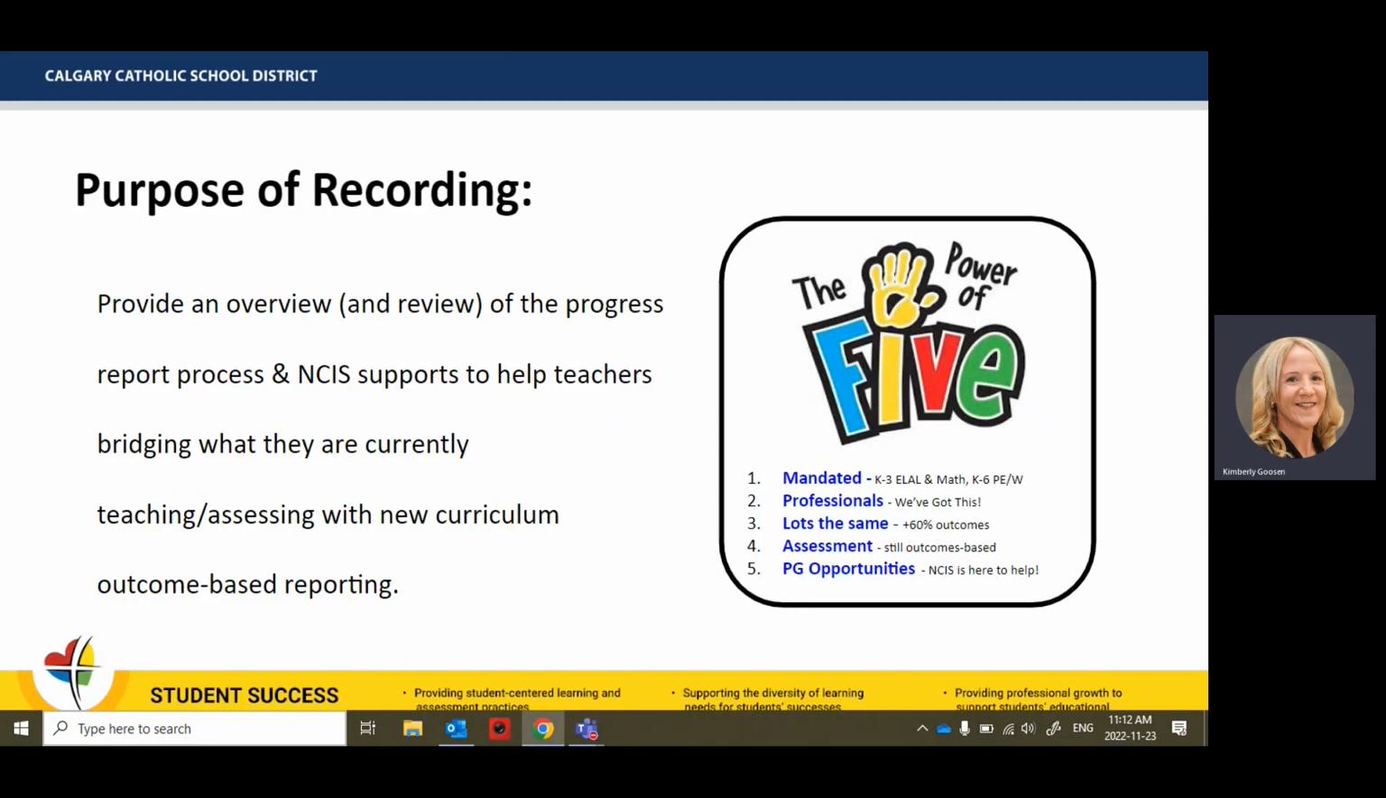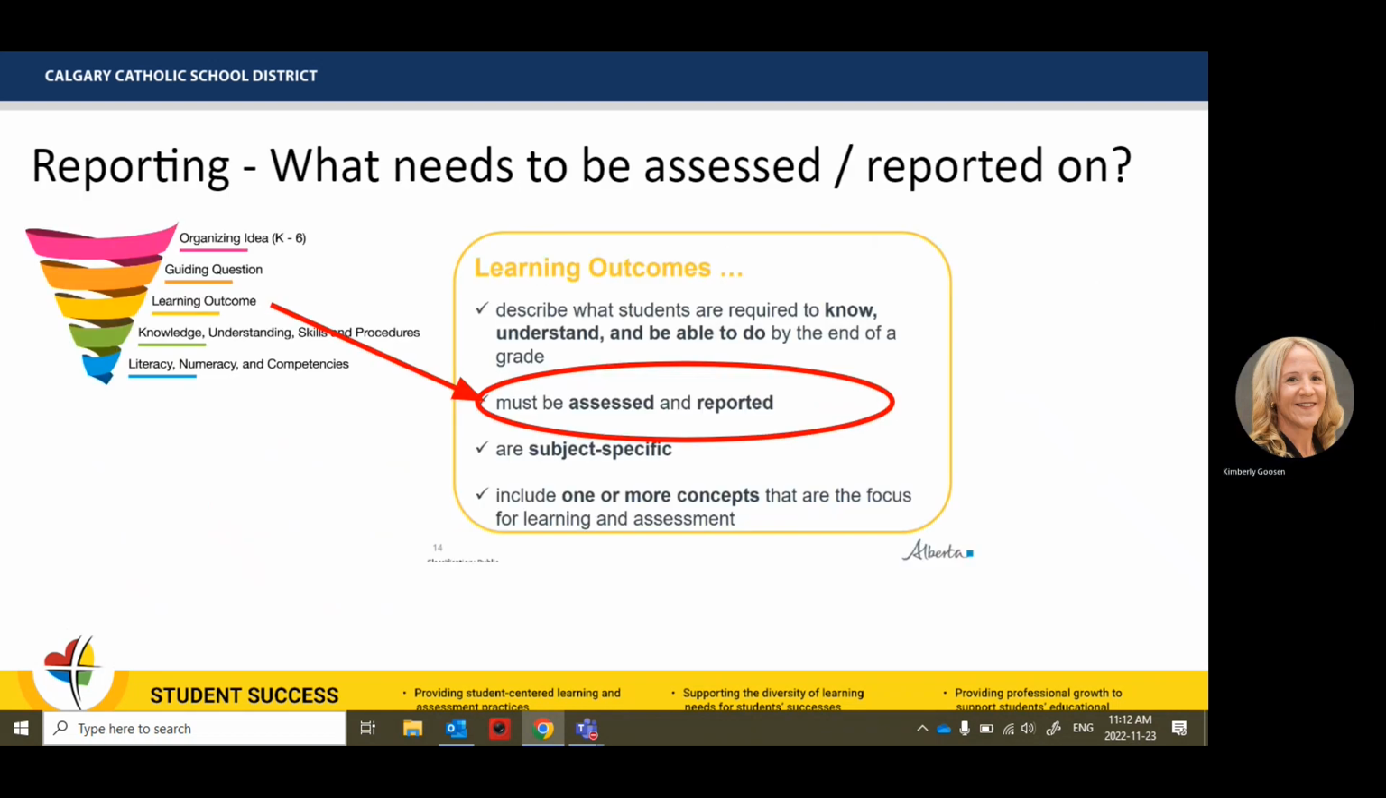Today, we're really going to be looking at how to create your progress report comments with our new curriculum subject areas, ELAL, Math, and Phys Ed and Wellness. As well, we are going to be showing some templates that we have developed along with subject area consultants to help in this process. A reminder that we are outcome-based reporting. So we are always going to that learning outcome, and our CUS, our knowledge, understanding, skills, and procedures, really provide that evidence for the learning outcome.